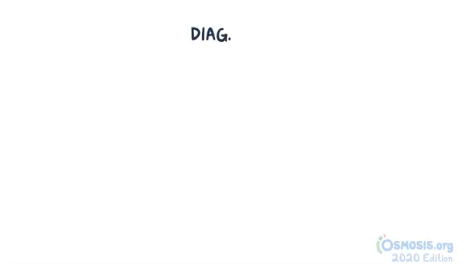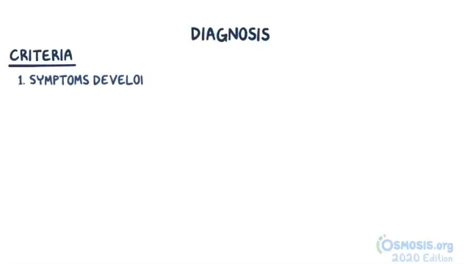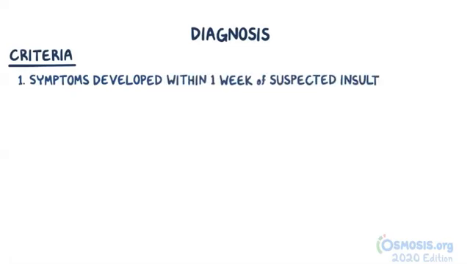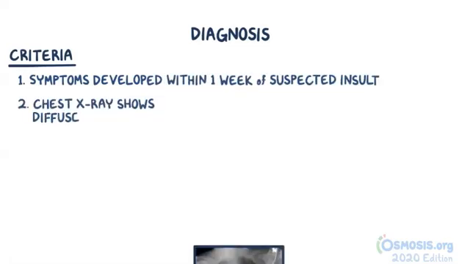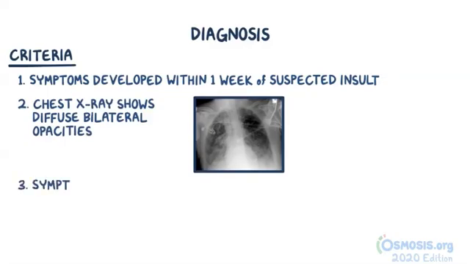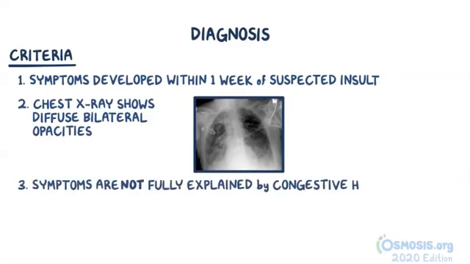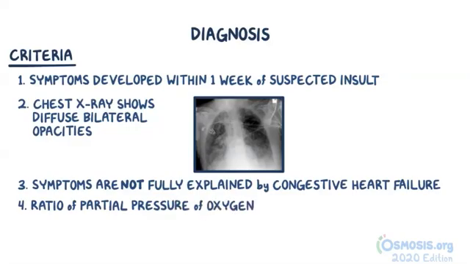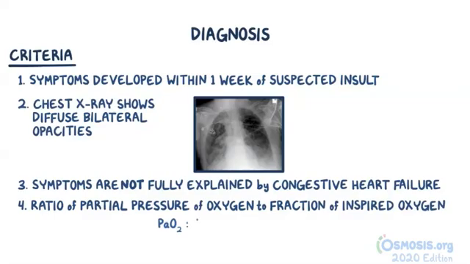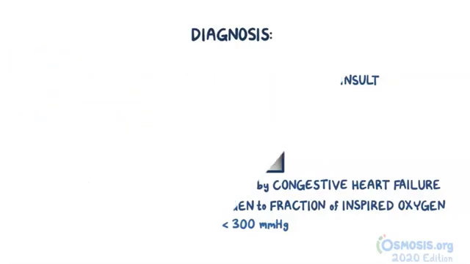ARDS is clinically diagnosed by fulfilling the following criteria. The symptoms developed within 1 week of the suspected injury. Chest X-ray shows diffuse bilateral opacities. The symptoms are not fully explained by congestive heart failure. And the ratio of the partial pressure of oxygen in the arteries, or PaO2, to the fraction of inspired oxygen, or FiO2, is less than 300 millimeters of mercury. The first two criteria are usually straightforward.